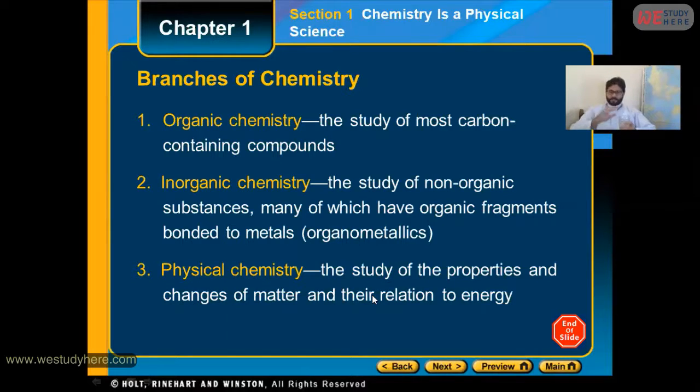In all these steps there's a change in the matter, and during this change there's a change in energy also. So when we discuss the properties and the changes of matter with respect to energy, such a kind of chemistry is known as physical chemistry.